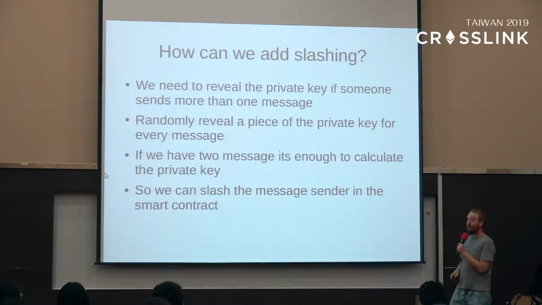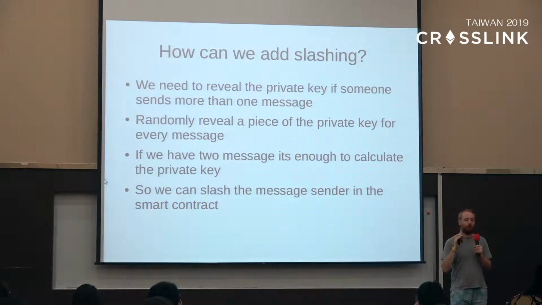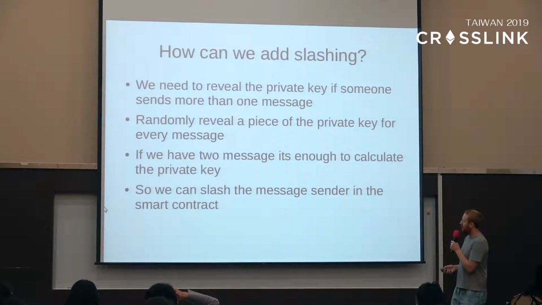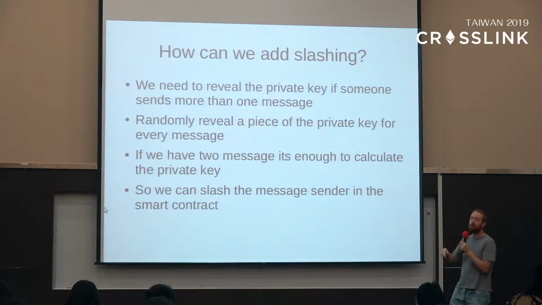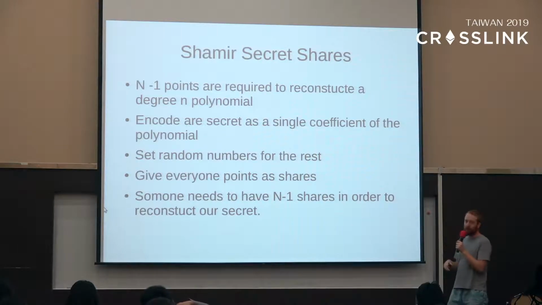Okay? So then, if I have 2 messages, I have enough to construct someone's private key, then I can go to the smart contract and slash them. I can punish them. So the guarantees of the system now become that you're private as long as you don't send more than 2 messages, or more than a number of messages that we can define later. Then we can go to the smart contract and slash them. Okay? So how do we do this?